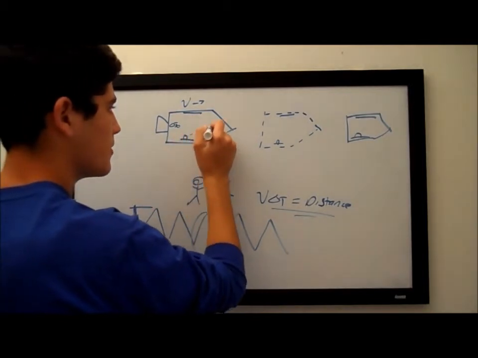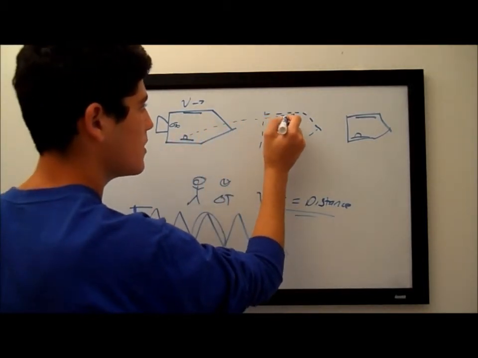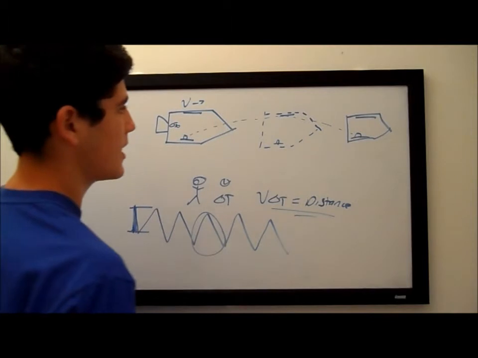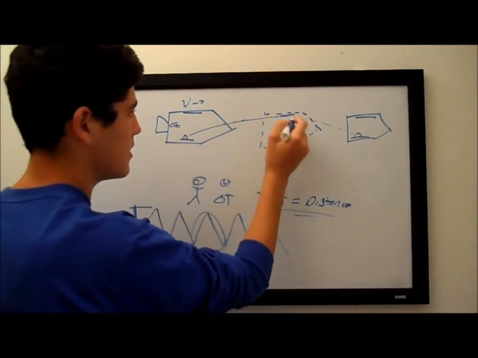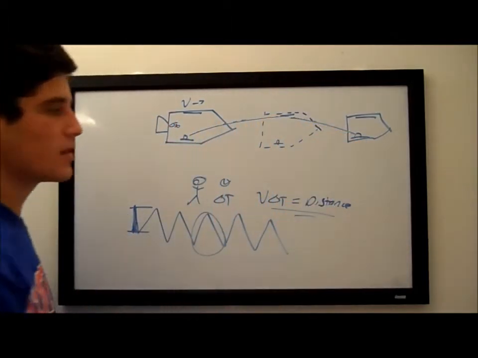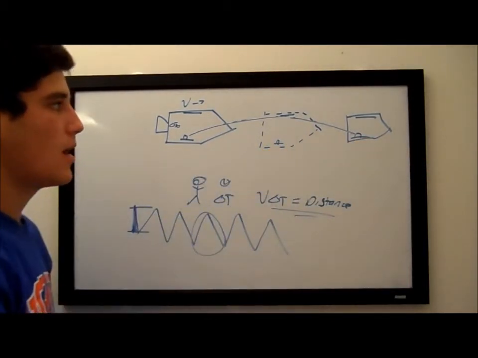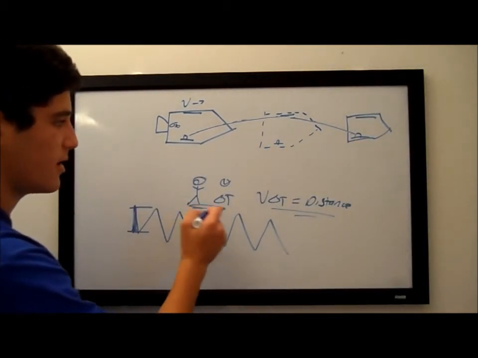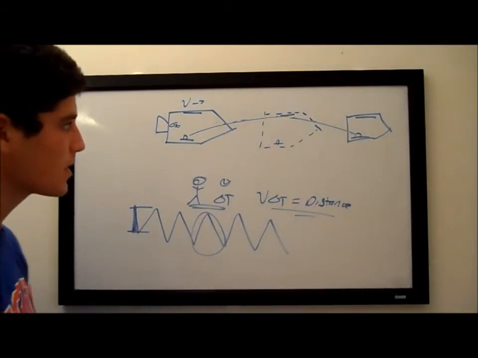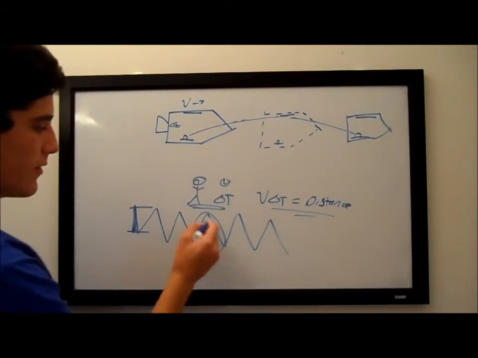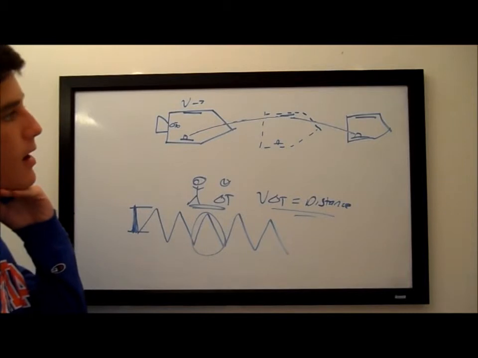So the light beam bounces up and comes back down. And this is the path of the light that this person over here sees. Okay? In one, of course, one of these intervals.